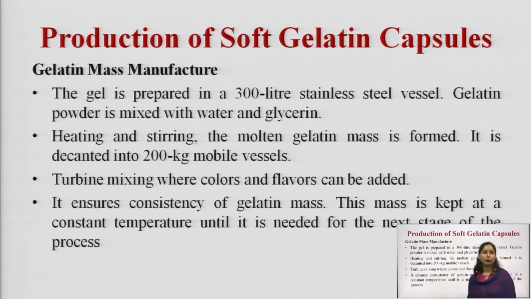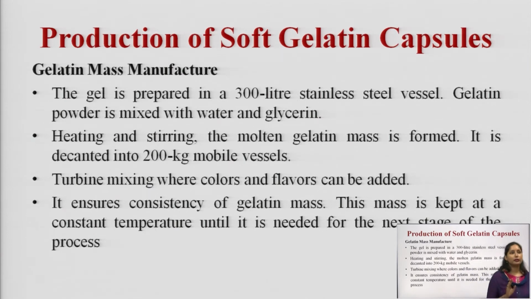Next is production of the soft gelatin capsule shell. Just like the hard gelatin capsule, first we manufacture the gelatin solution, and then we further process it for the manufacturing of the soft gelatin capsule.